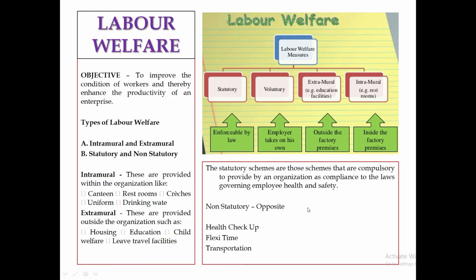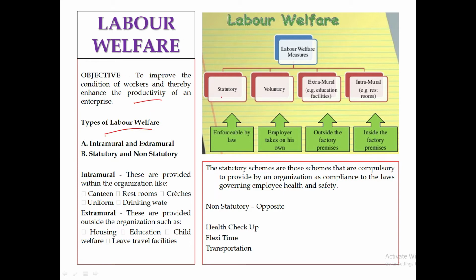This is part 2 of labor welfare. We will focus on types of labor welfare. Like, what is the objective in short? The objective is to improve the condition of the worker and thereby improve the productivity of an enterprise. Alright. So, types of labor welfare.